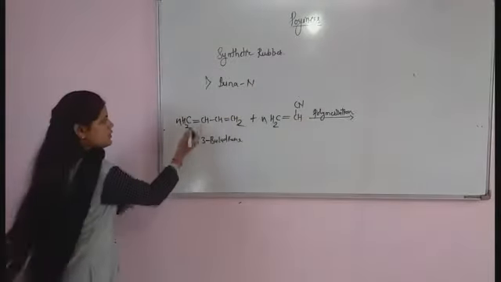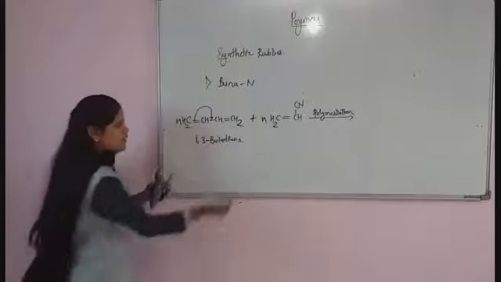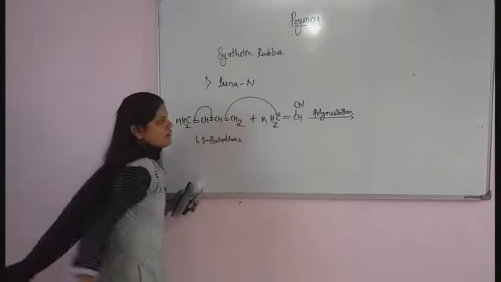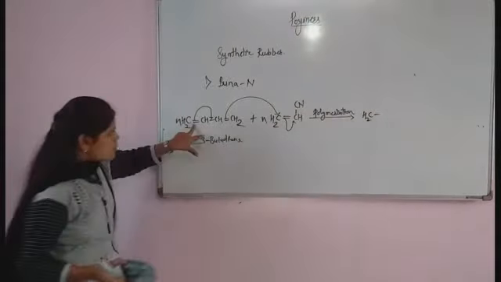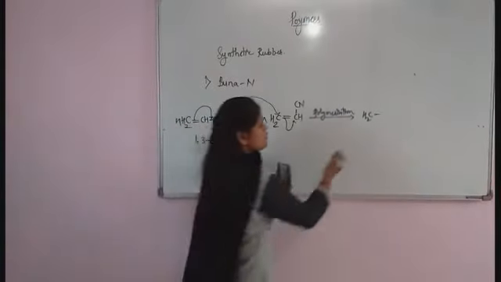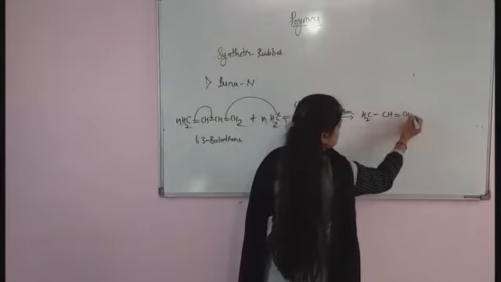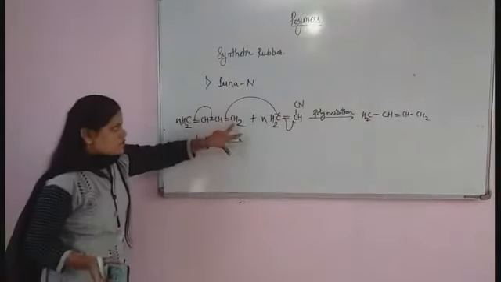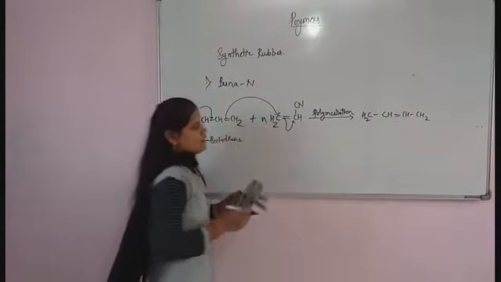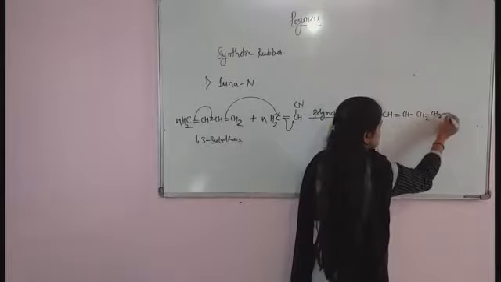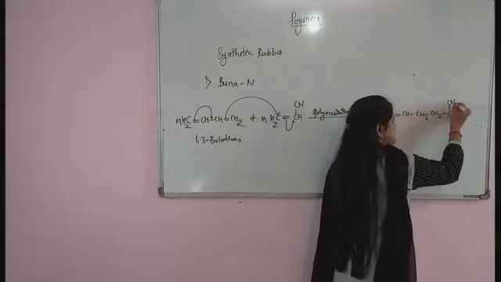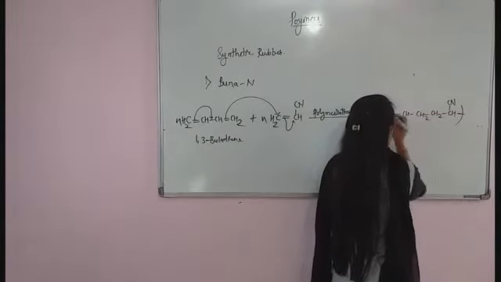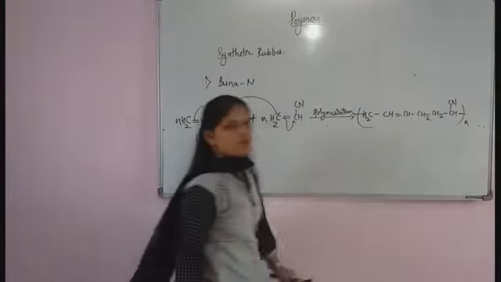How is it formed? Whatever double bond is present will easily shift. After that, this bond will attack this carbon and this bond will shift here. There is a formation of CH2, then a single bond CH, double bond CH, CH2. Now this CH2 will make a bond with another carbon, so there is a formation of CH2, CH attached to CN, the nitrile. So there is a formation of Buna-N.